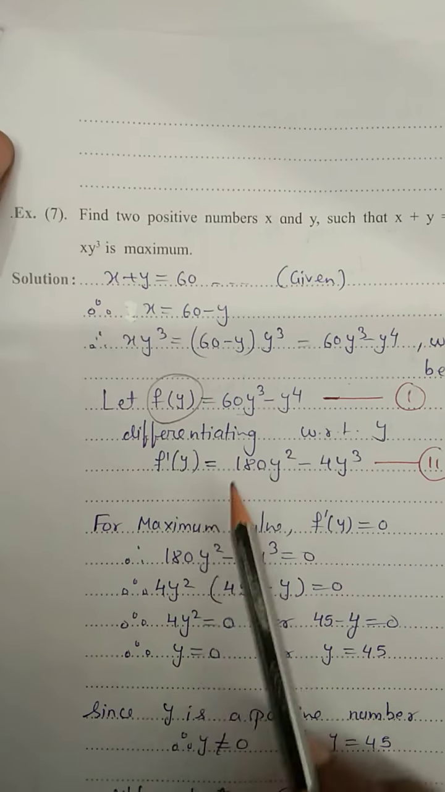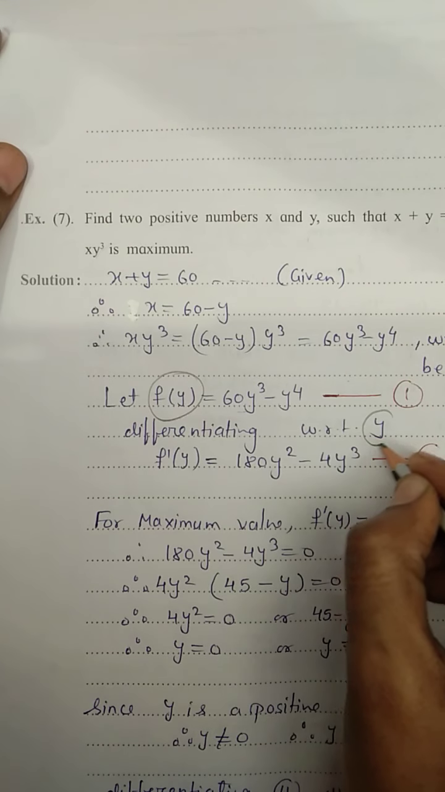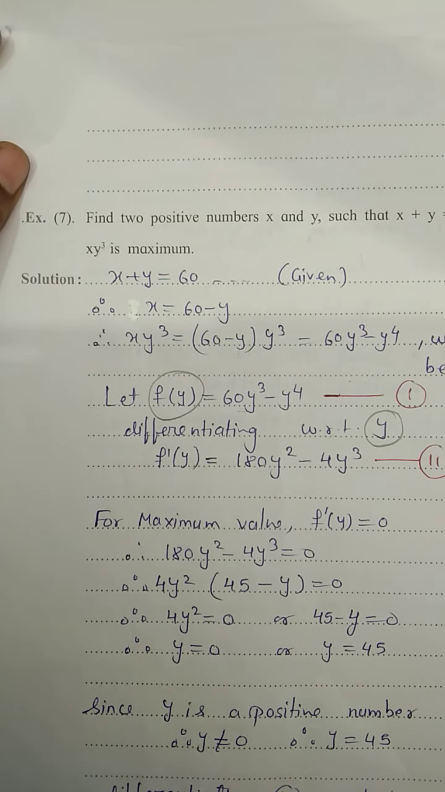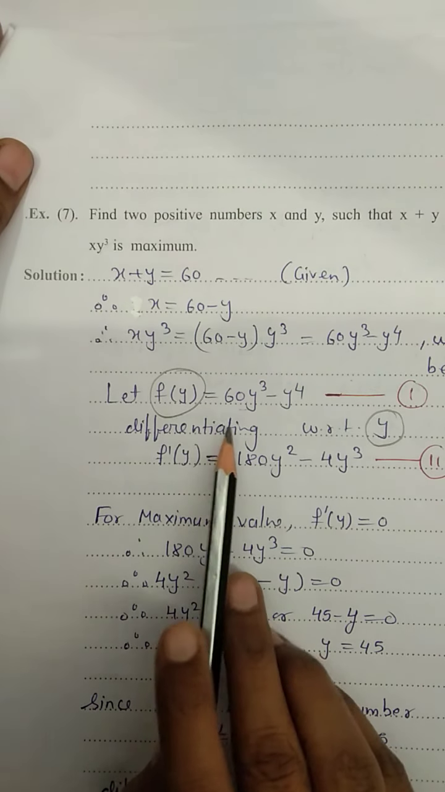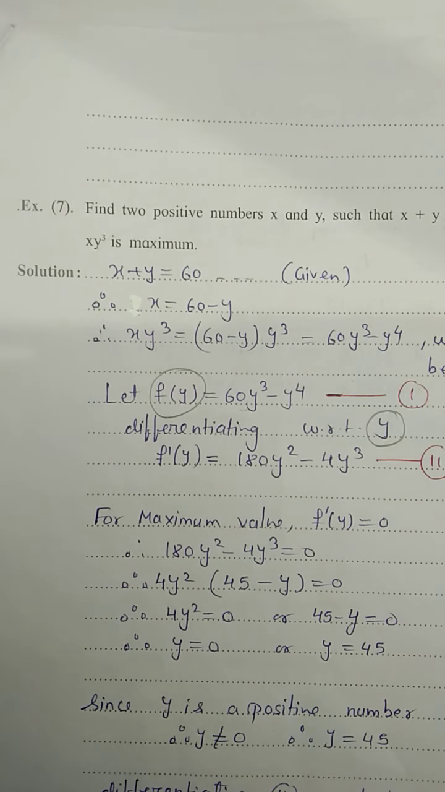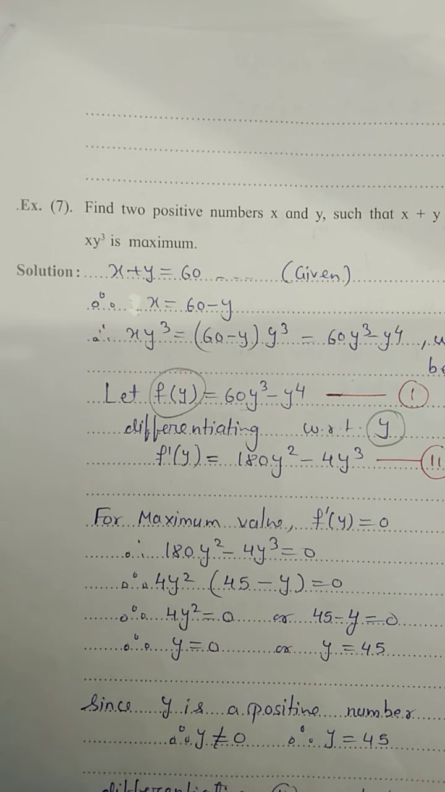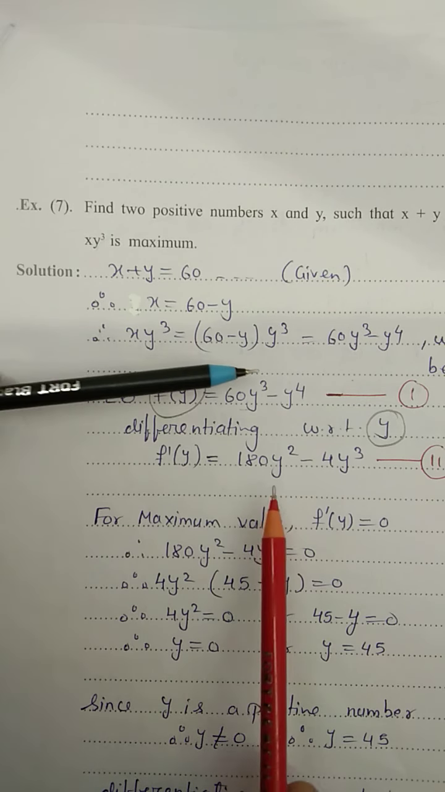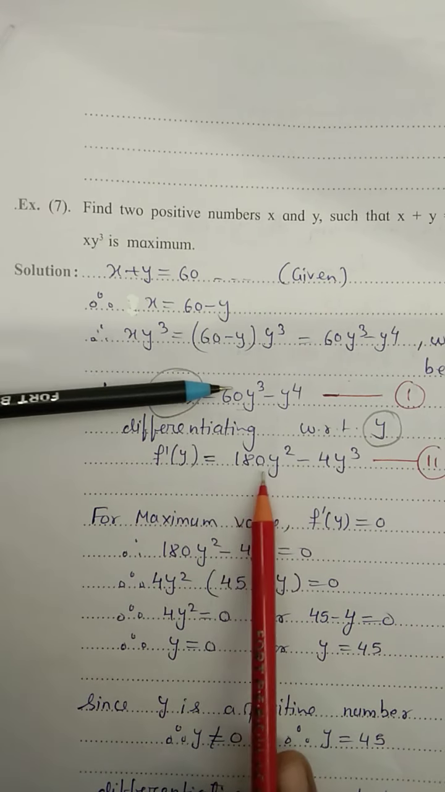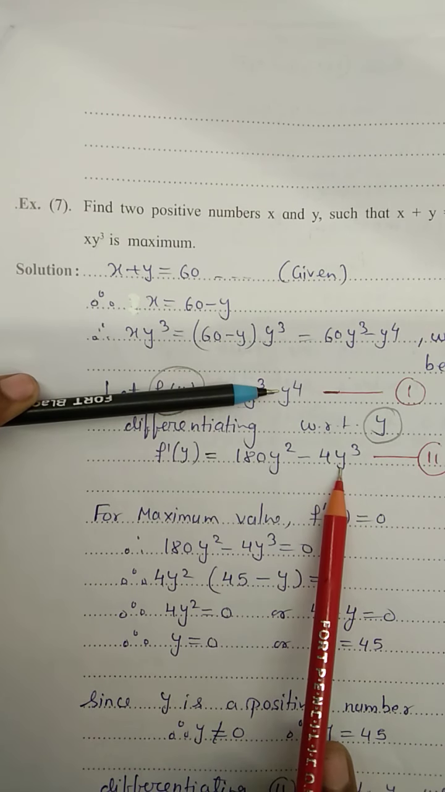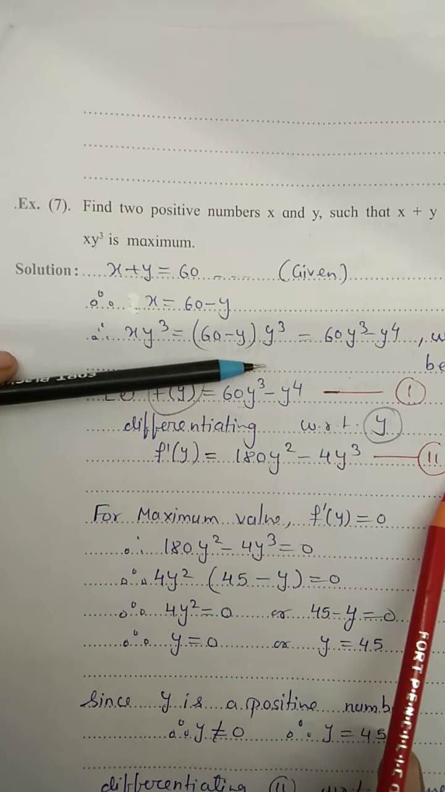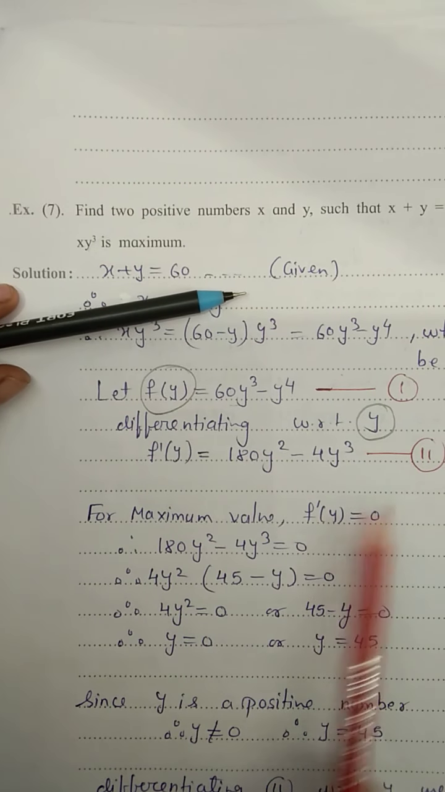Okay. Now we will differentiate it with respect to y. This is important. The first derivative: 60, the derivative of y cube is 3y square, multiplying you will get 180y square, minus the derivative of y raised to 4, which is 4y raised to 3. Give it equation number 2. Okay children, next.